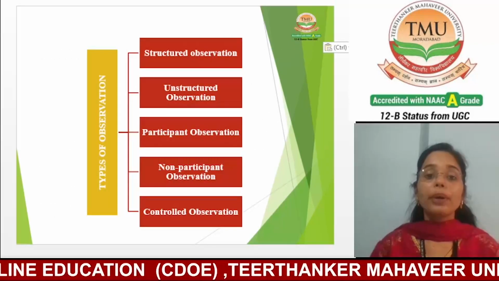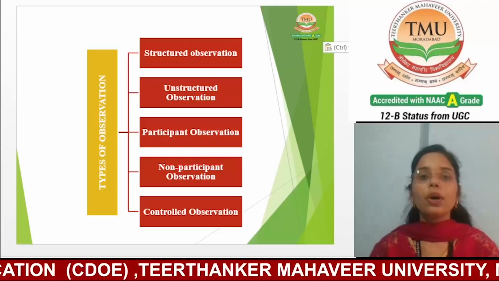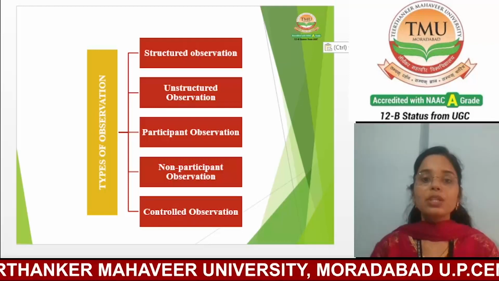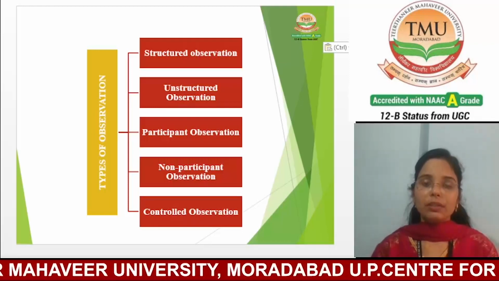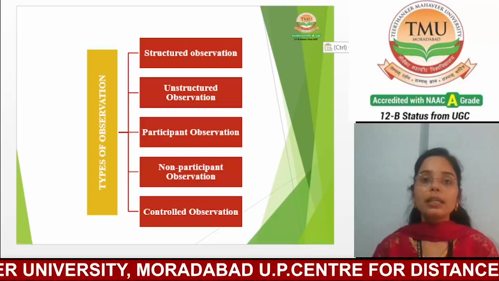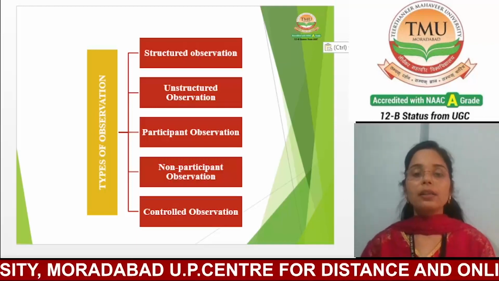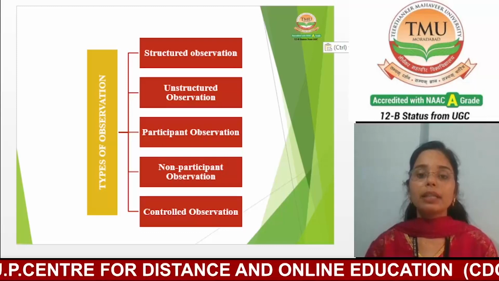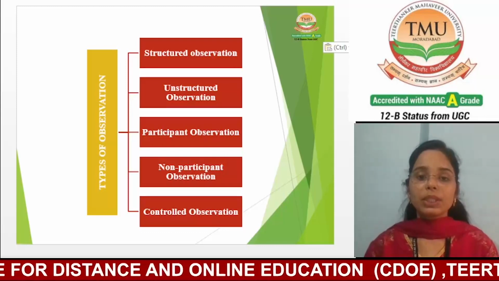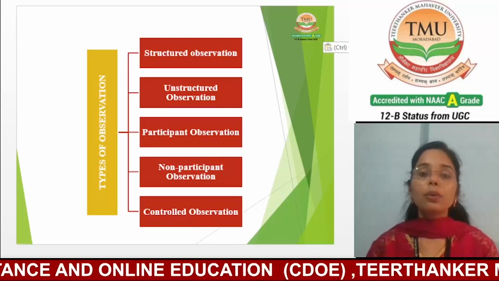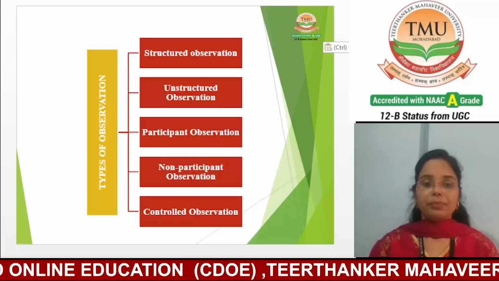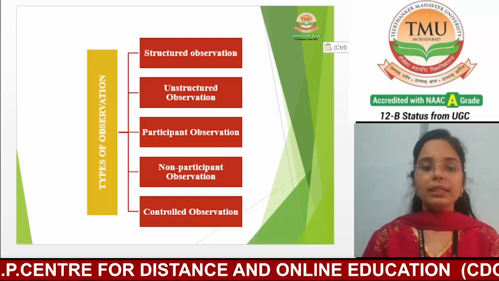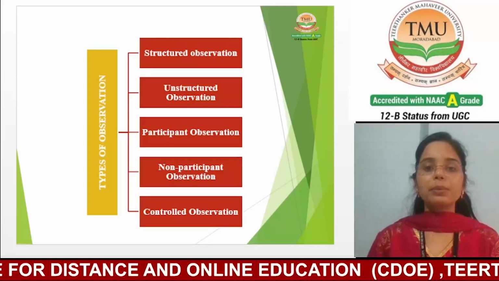Now next we are going to discuss the types of observation. The first one is structured observation, the second one is unstructured observation, the third one is participant observation, the next one is non-participant observation, and the last one is controlled observation. Let's discuss each and every type in detail.